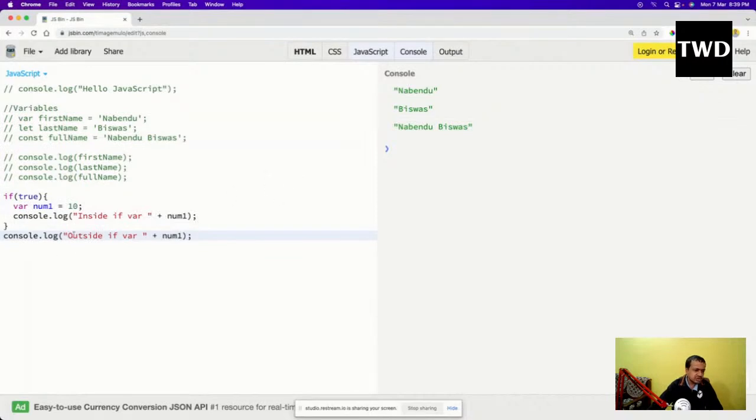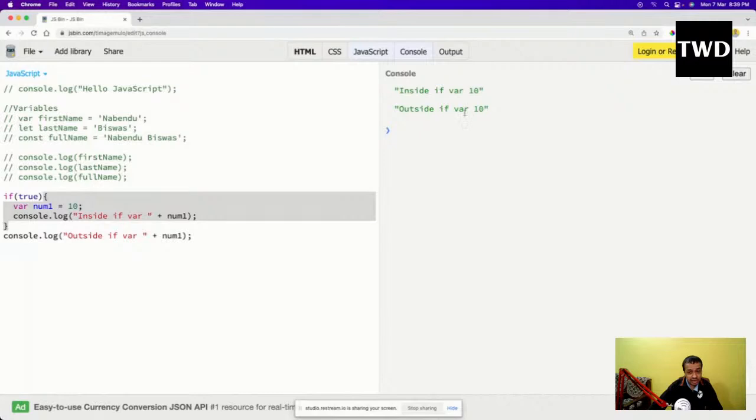So what is there? In most other programming languages, this will give an error because outside, the scope starts from here and ends here. So this is what block scope means. The scope of var num1 would start from here and end here, but you'll see that here it has no effect. Outside the if, var is also working fine. No effect is there.